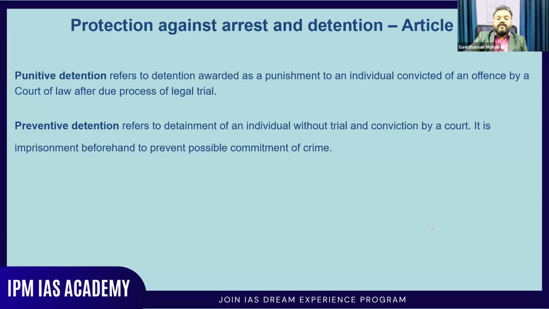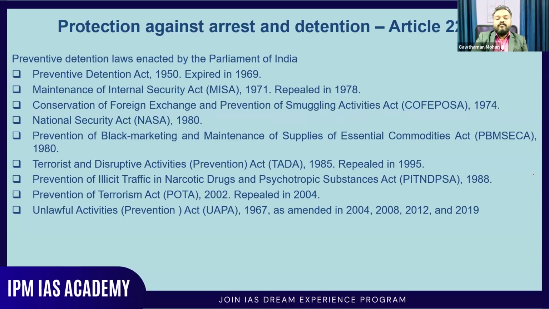So coming to preventive detention, it refers to detainment of an individual without trial or conviction by a court. So it is actually happening without the trial or conviction by a court. It is imprisonment beforehand to prevent possible commission of crime. So it is to prevent a crime from happening. But in punitive detention, the crime has already happened and it is an after effect of that. It's a punishment given for that. So these are certain preventive detention laws enacted by the Parliament of India. You can just pause for a moment and read about it. Preventive detention.